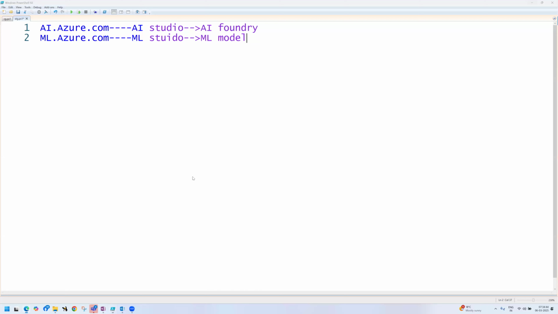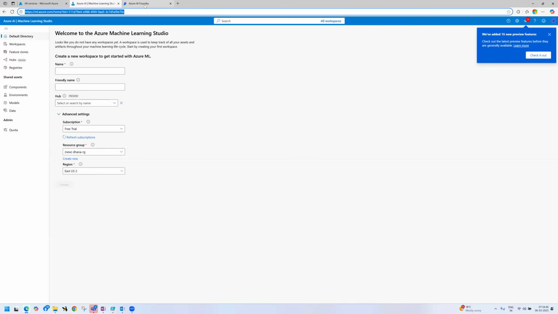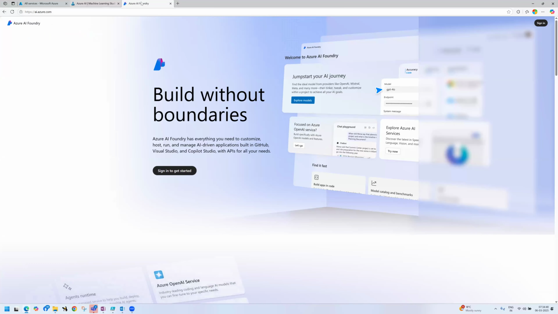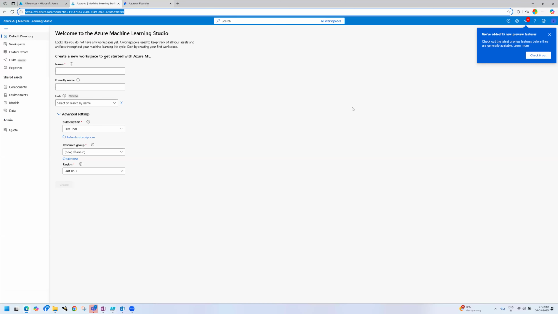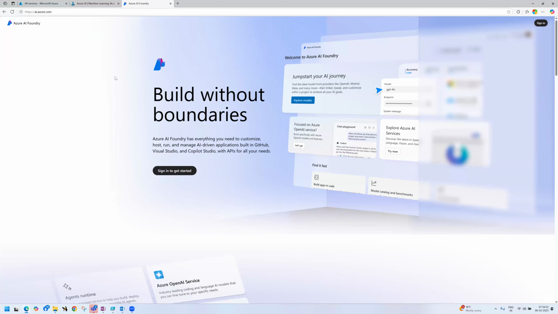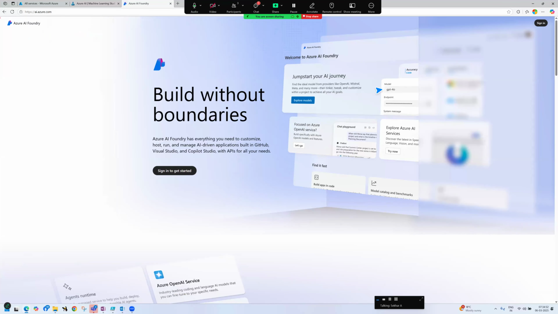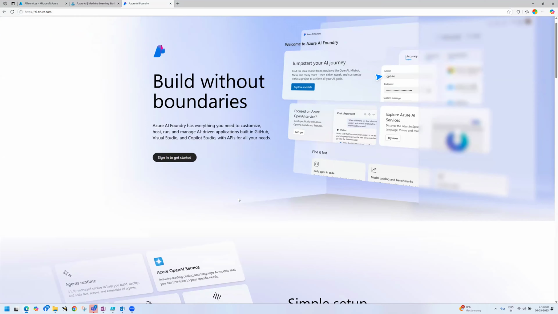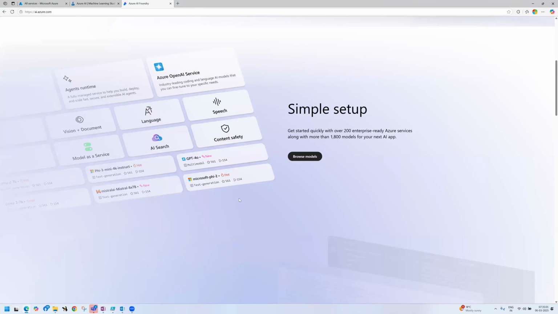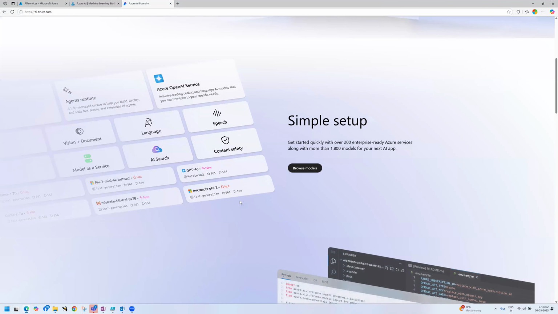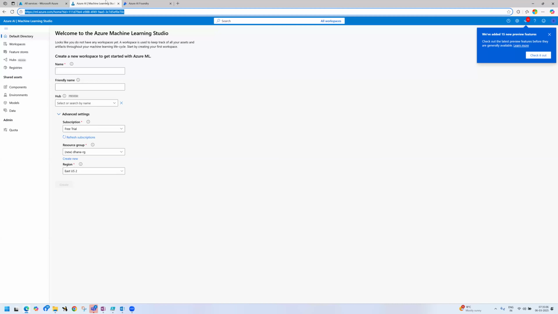Remember, two URLs are important. ai.azure.com is the AI Foundry. Build without boundaries, you can use it directly. I will let you know one by one, no worries, I will explain it.